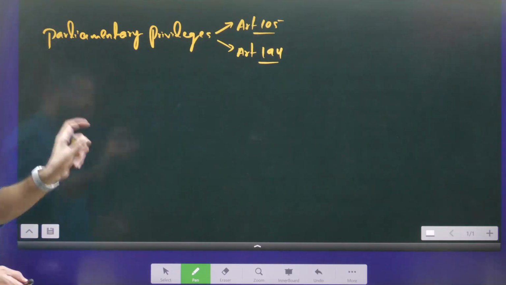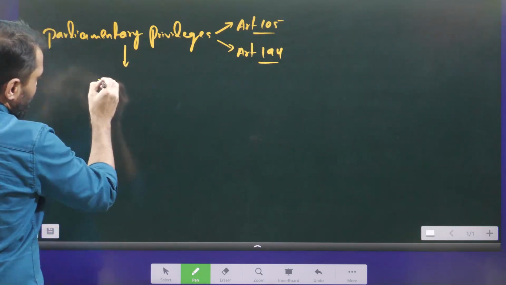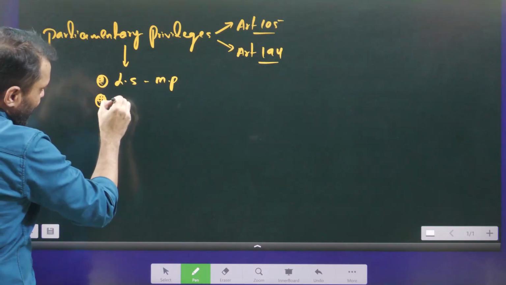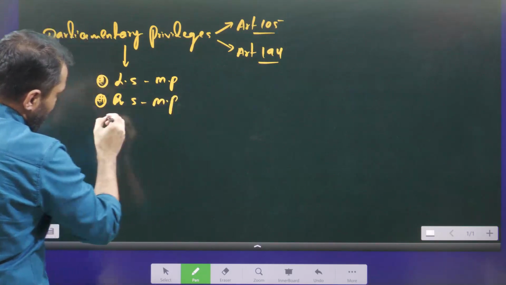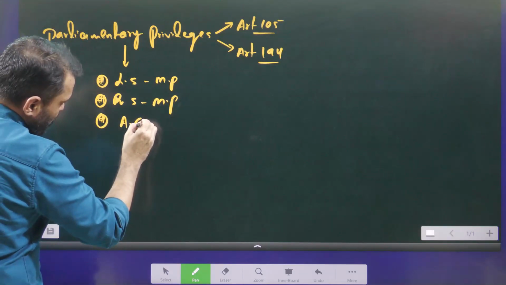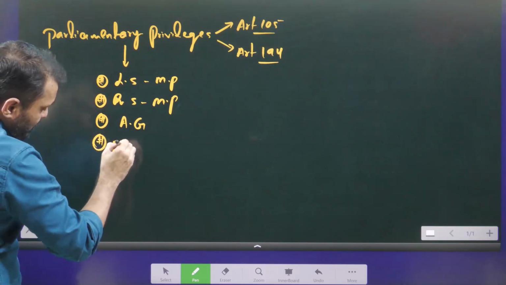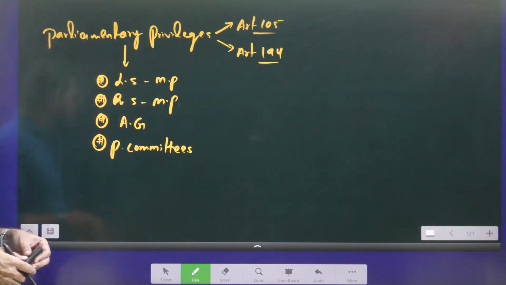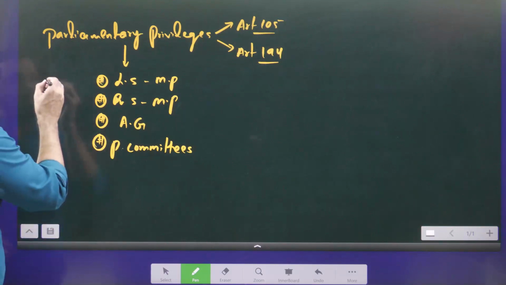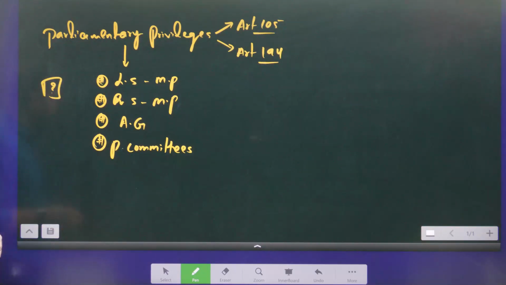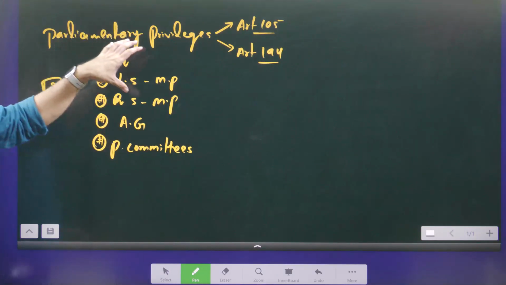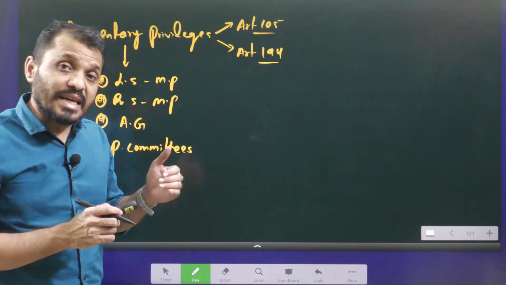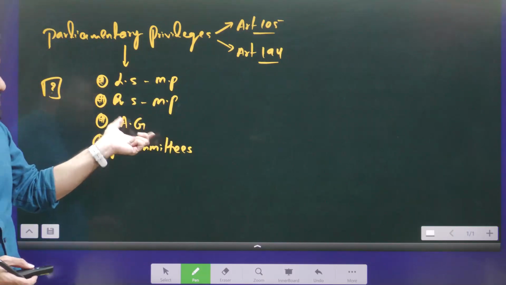So parliamentary privilege is mainly applicable to whom? Mainly to Lok Sabha MPs and Rajya Sabha MPs, the Attorney General, and parliamentary committees. One question to you: whether the parliamentary privileges are applicable to the President or not. So for these people, parliamentary privileges are applicable. That means for all those people who can speak in the parliament, parliamentary privileges are applicable.